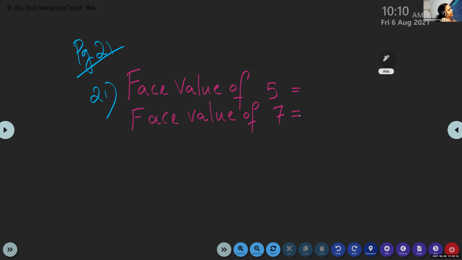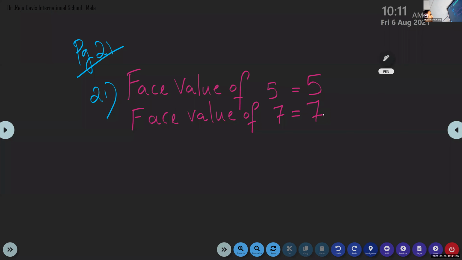Okay. Srijit, can you give me value of 5? Srenga? Ma'am? Face value of 5? Face value of 5 is 5 itself. 5 itself. Very good. Okay. Arush, face value of 7. Face value of 7 is equal to 7 itself. Very good. 7. Okay. Now children, next what you have to do?